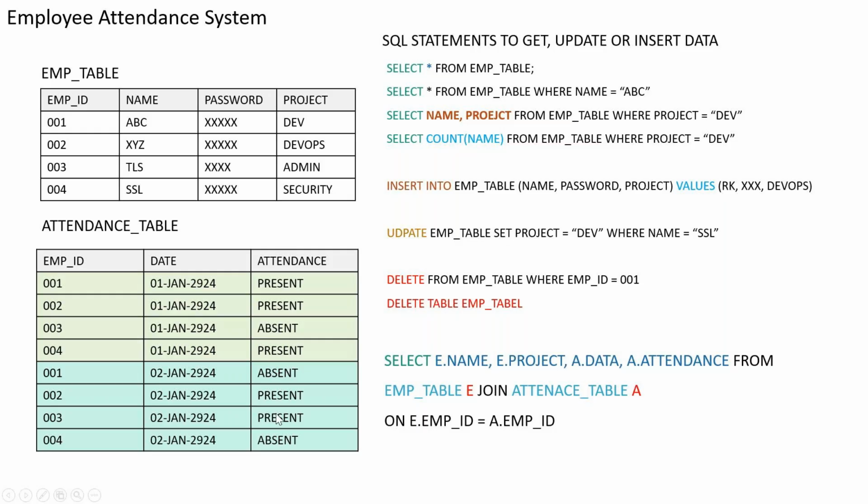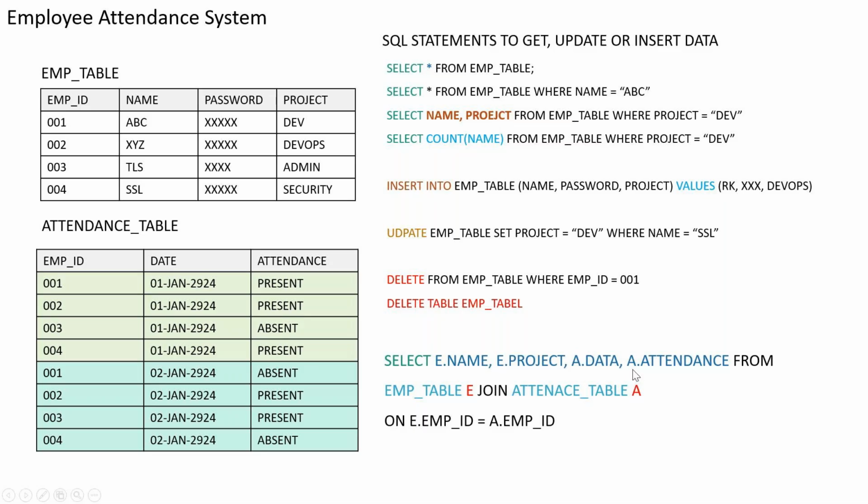For that differentiation, when you are saying this from employee table, for the employee table I am giving a reference, a kind of short name, E. And this E is getting assigned to my employee table. I can either say employee table dot name, employee table dot project, attendance table dot date, and attendance table dot attendance.